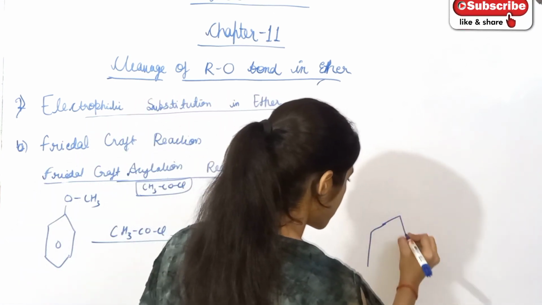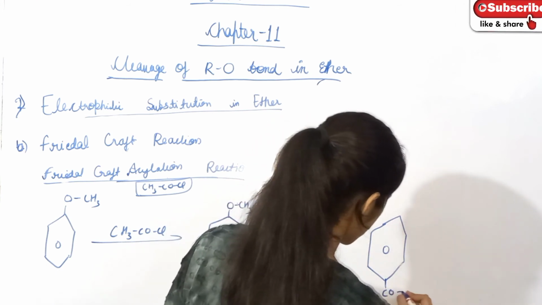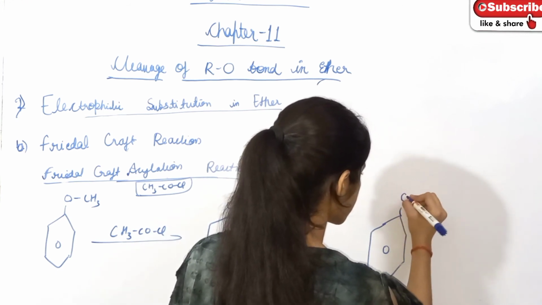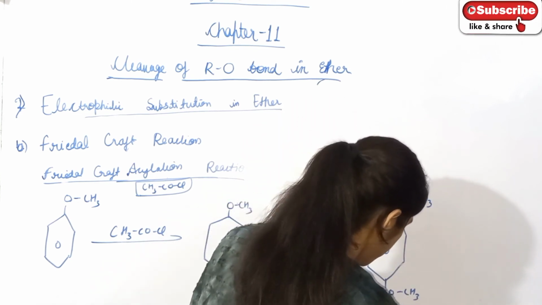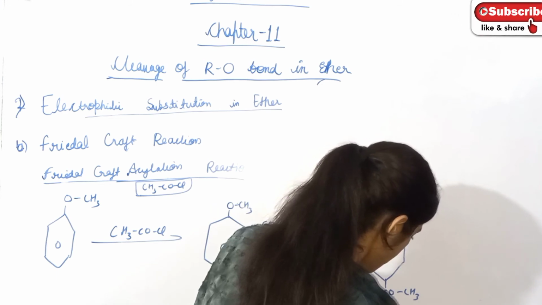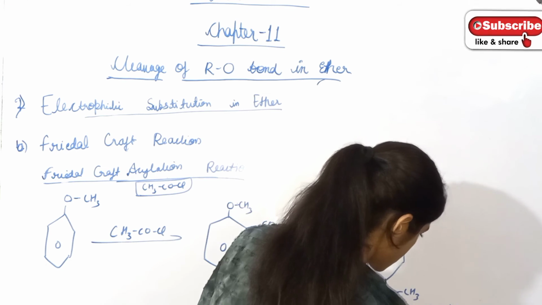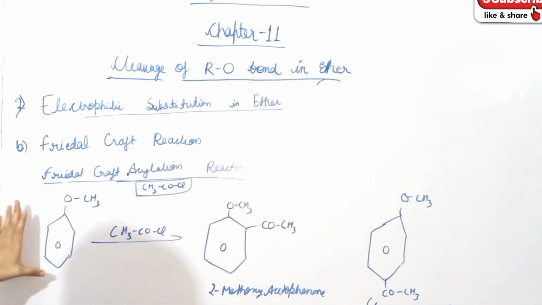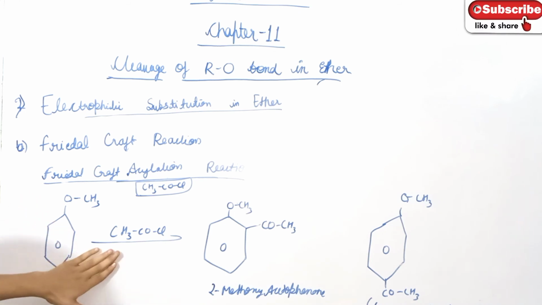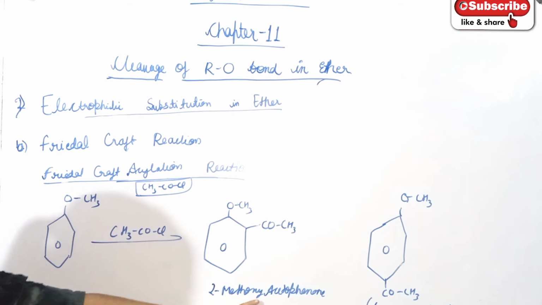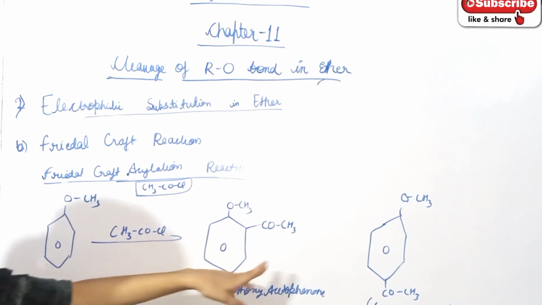and 4-methoxyacetophenone will form. Here also COCH3 will be attached and the rest is written as it is. So what will form? 4-methoxyacetophenone. So when anisole reacts with acyl chloride, then 2-methoxyacetophenone and 4-methoxyacetophenone will form as products. This is minor in nature and this is the major product.